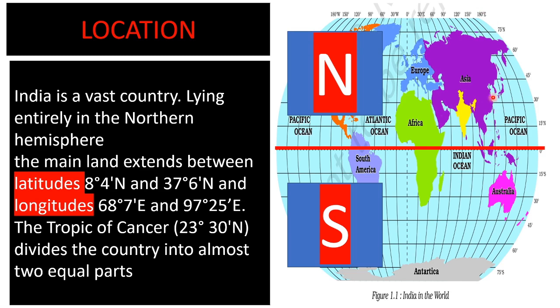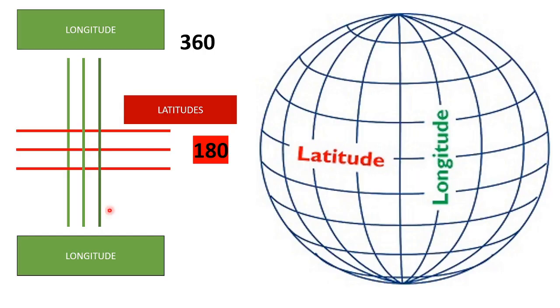Now let's talk about the latitudes and longitudes. So these lines are known as latitudes and these lines are known as longitudes. There are a total of 360 longitudes and 180 latitudes. Now what is the importance of these latitudes and longitudes? They help us to trace and find the exact area that we want to trace. So it is very important to understand the latitude and longitude of our country.